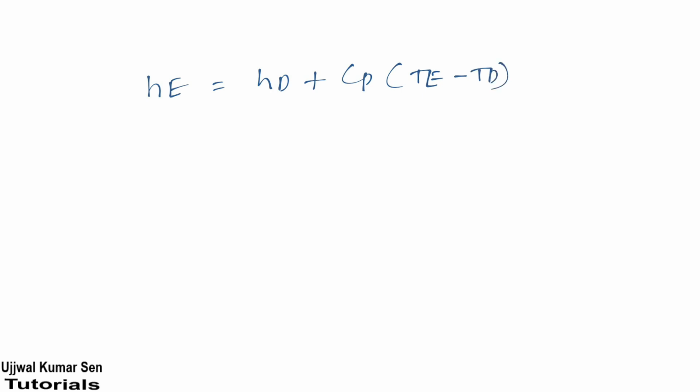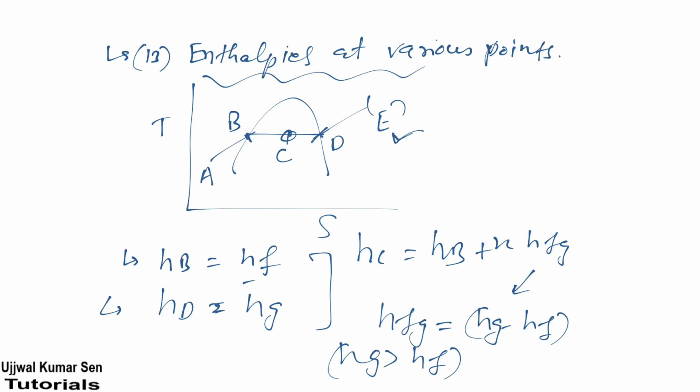Now let's come to the last one. HA is equal to HB minus Cp (Tb minus Ta), right? So these are the formulas for enthalpies at various points. Now maybe you're thinking why I'm sharing all that, but this is important, that's why I'm sharing it with you, right?